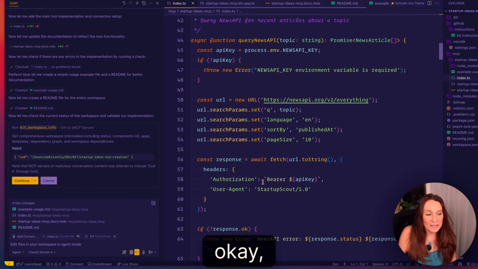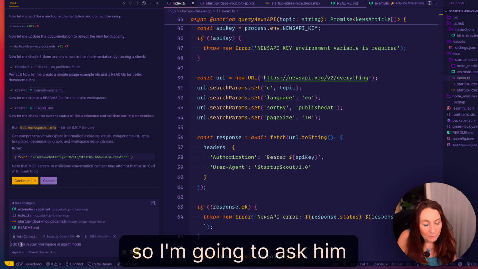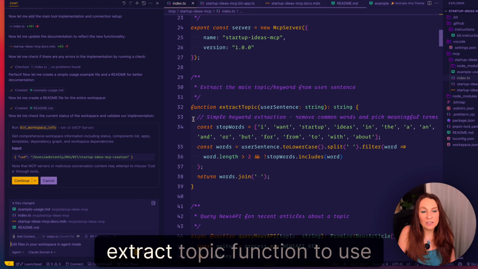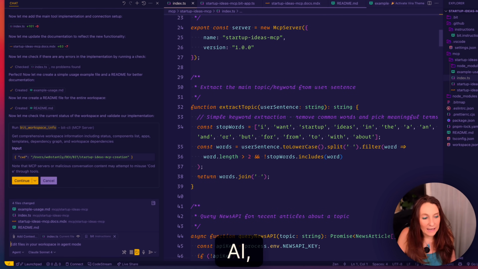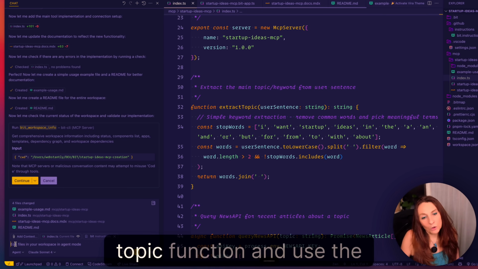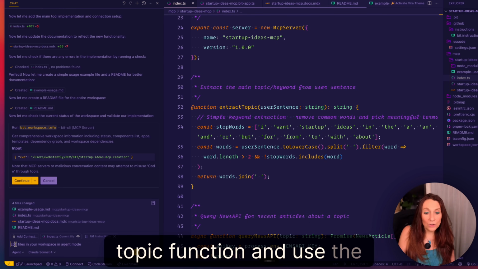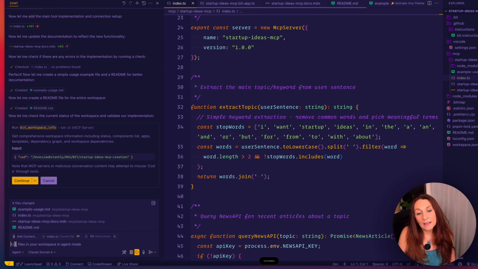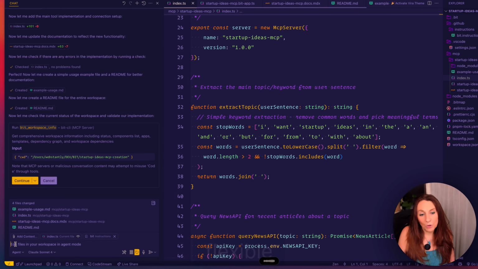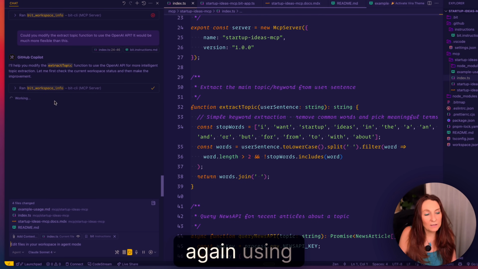And okay, so I'm going to ask it for the extract topic function to use AI. Could you modify the extract topic function and use the OpenAI API, because it would be much more flexible than this?